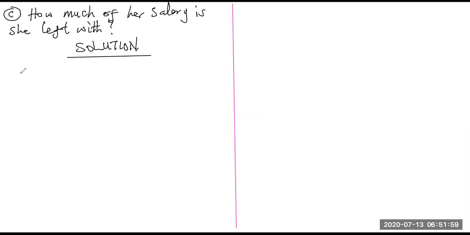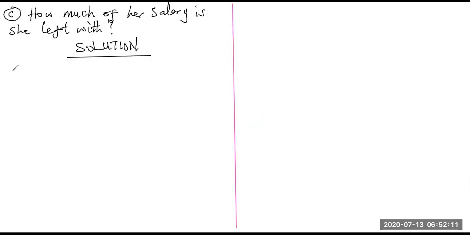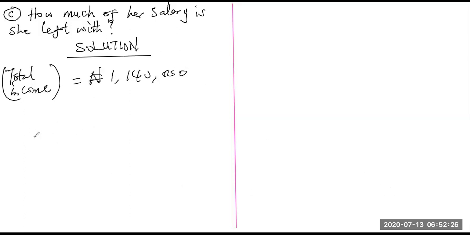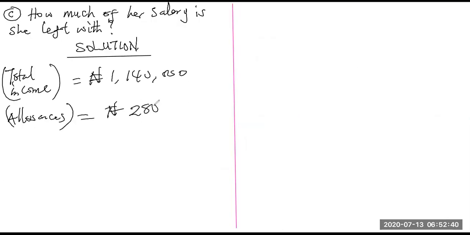So let's look at the solution to this. Question A. Look at the question here. A person earns this per year. So the gross income, the total income, is equal to 1,140,000. That is the total. So what are the allowances? The allowance is equal to, what did they give us there? They gave us 280,000 naira.